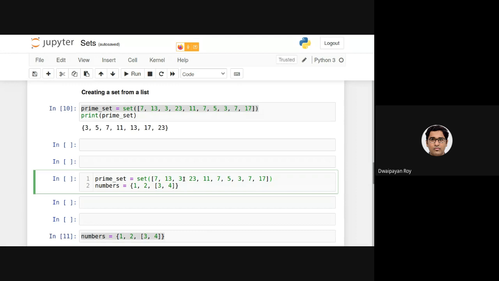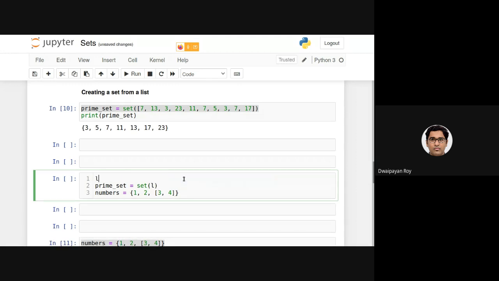To make the statement more formal, here I am defining a list, and I am providing that list as the only parameter of this set function. Now this set function is converting this list into a set.